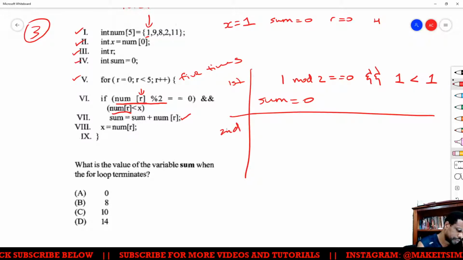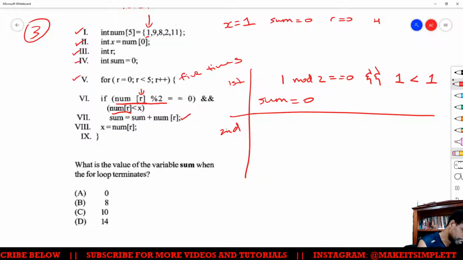Second, now we're dealing with num location 1, right? So num location 1 is what we're comparing.